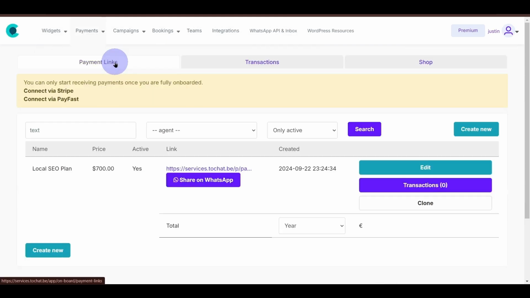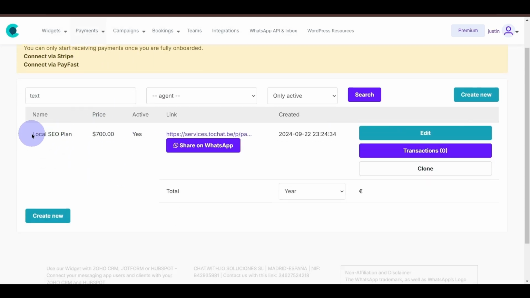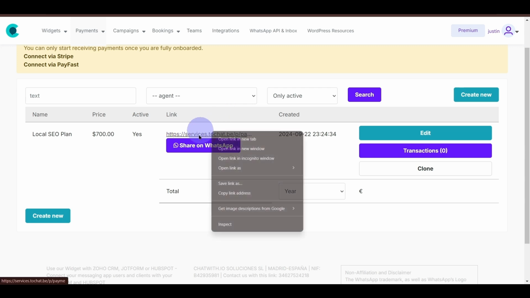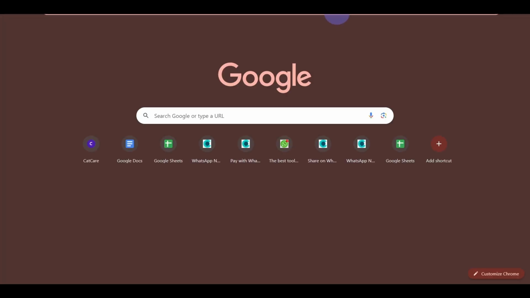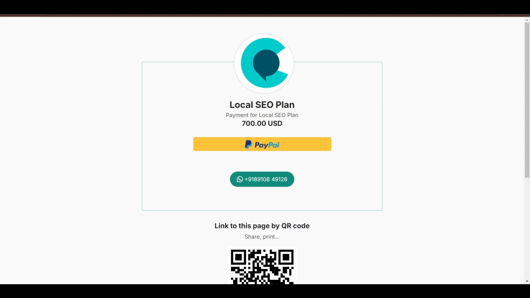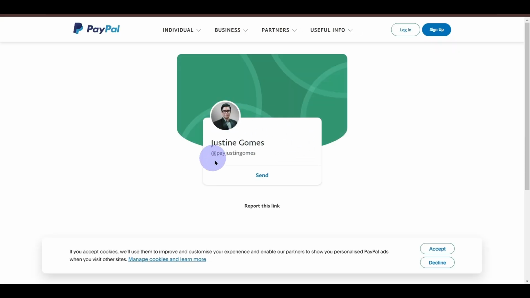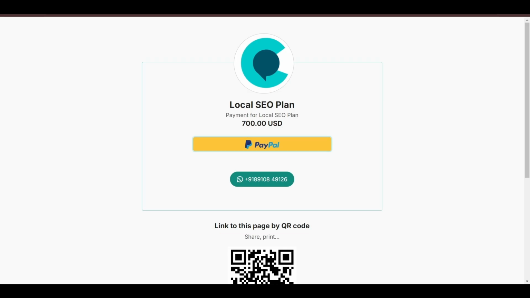Okay, so I'll just show you the example of one. I've created a link over here. You can see that the product is local SEO. The price is $700 and it's active. So I can actually share it directly on WhatsApp to the clients, or potential clients that I've been talking to recently. I can actually just share an individual link over here. So I can do that as well. And you can see that this is how it will show up, right? So the name of the product that the client is purchasing, the price, and then I've actually linked my PayPal, so they'll directly get access to the PayPal. And then they can click on that, and then they can send me the money.